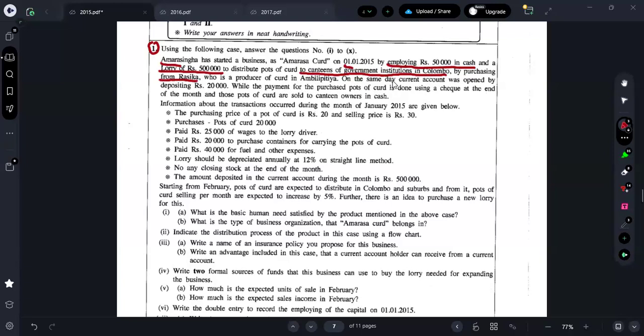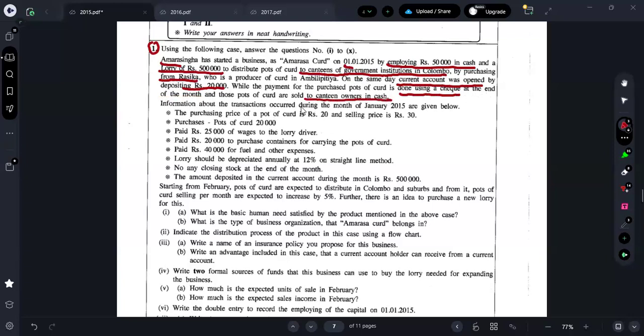On the same day, a current account was opened by depositing rupees 200,000, while payment for the purchase of pots of curd is done using a cheque at the end of the month, and those pots of curd are sold to canteen owners in cash.